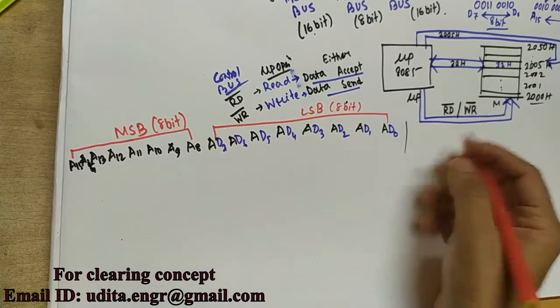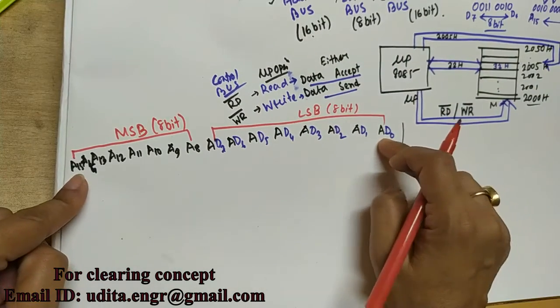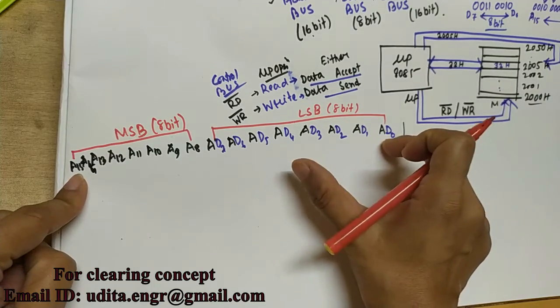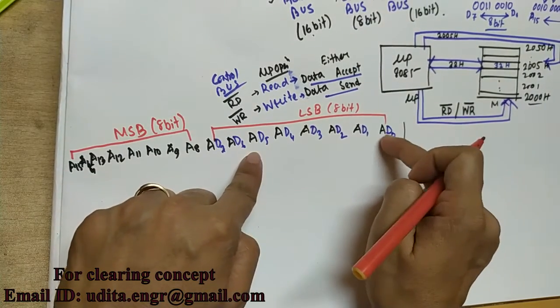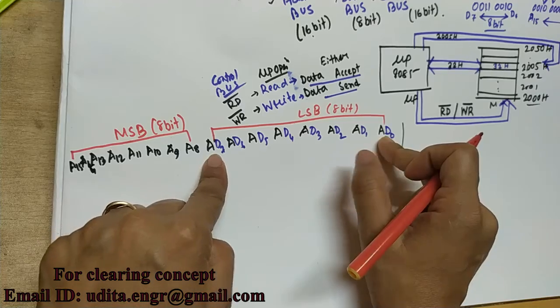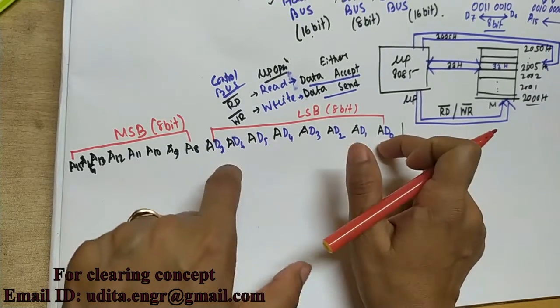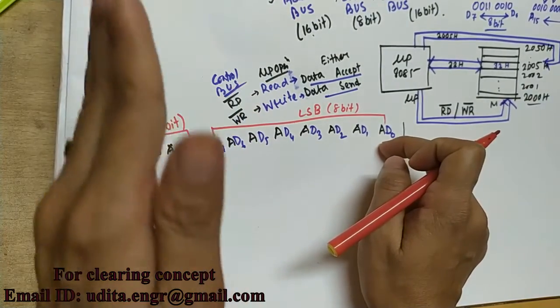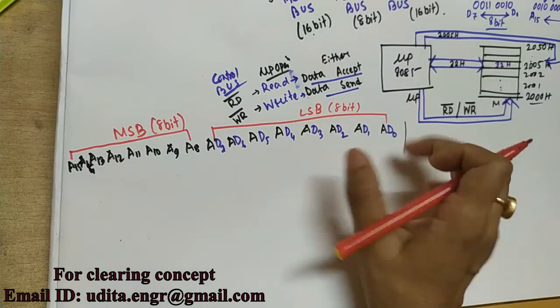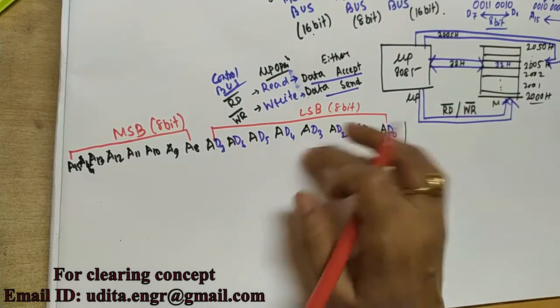And how is it possible? Here we can get A0 to A15, but in the LSB portion we find AD0 to AD7. That means the 8-bit data bus is multiplexed with the low order of the address bus. So this dual performance happens here.